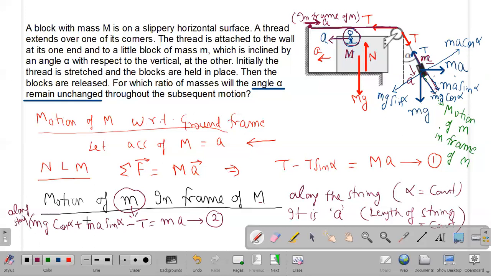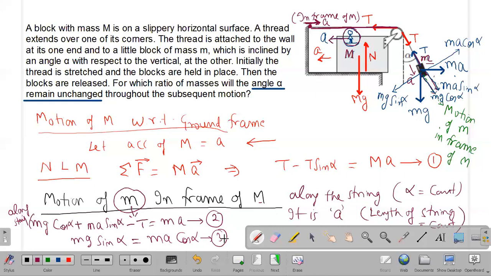Now I will write the second equation for a direction which is perpendicular to the string. Notice again, this small m is moving along the string in the frame of capital M. It has no acceleration in the direction perpendicular to this string, and therefore the resultant force in this direction has to be 0. For that reason, you can write down that mg sine of alpha equals ma cos of alpha. That is your third equation. Now you have to solve all these three equations.